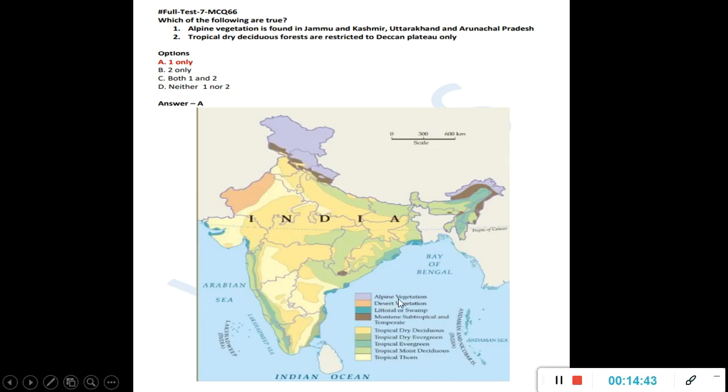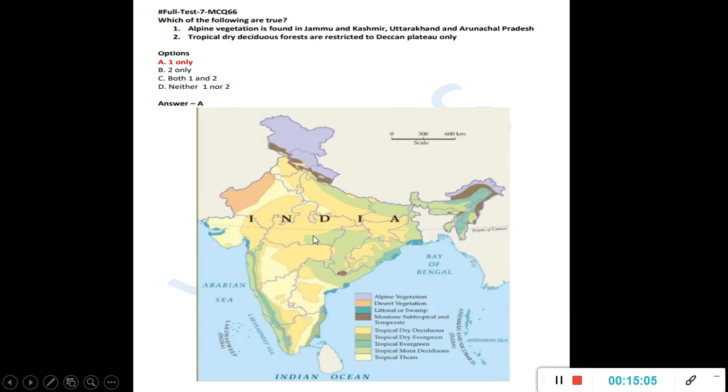So if you see alpine vegetation, this violet color, it is there in Jammu and Kashmir, Himachal, Uttarakhand, and Arunachal Pradesh, Himalayan states. And tropical dry deciduous, this yellow color, is there in many places, spread across many places. And the other one, this brown one is the mountain type, and in the Western Ghats you see dark green. This is all the evergreen.